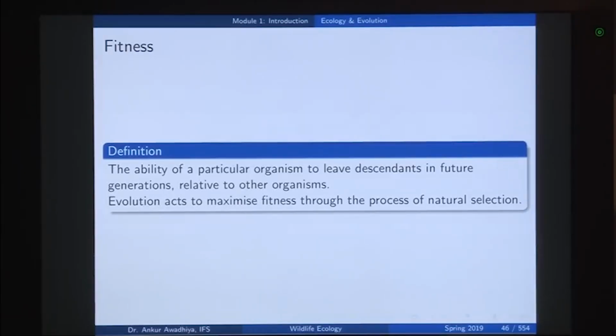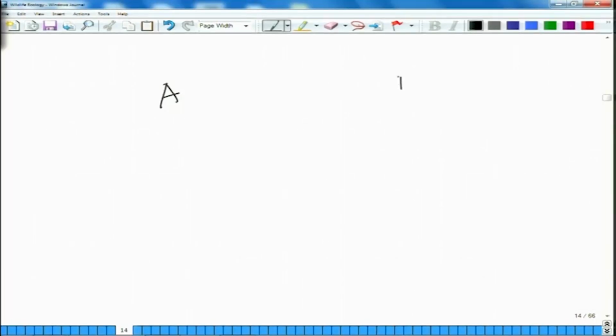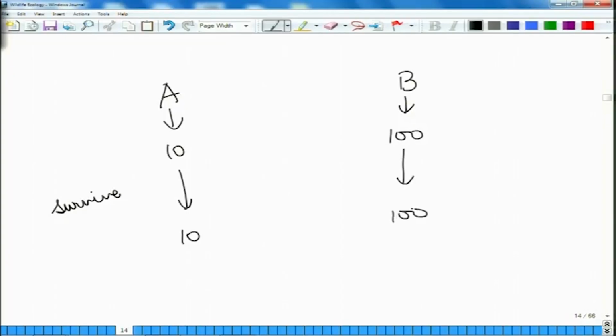So, for instance, you have two individuals, individual A and individual B, and suppose individual A has produced 10 offsprings, individual B has produced 100 offsprings, and all of these are able to survive to their maturity. So, here you have 10 and here you have 100. In this case we would say that organism B has a better amount of fitness as compared to organism A, because it left 100 offsprings whereas A was only able to leave 10 offsprings.